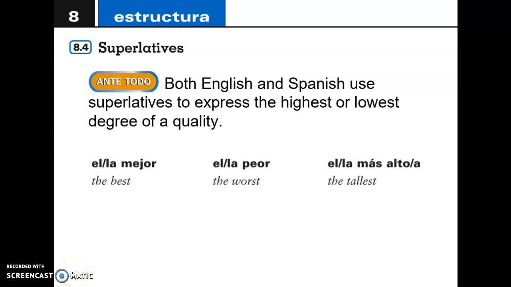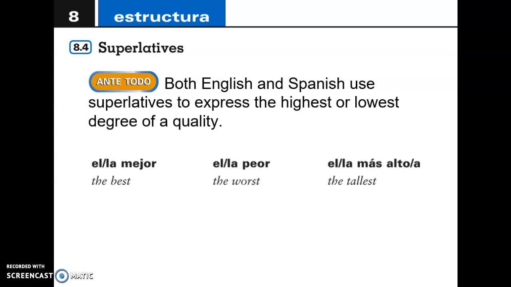Hola estudiantes, este es el tema 8.4, los superlativos. En inglés y en español usamos superlativos. So this means that both in English and Spanish and many other languages we use the forms called superlatives. And these forms are used to express the highest or the lowest degree of a quality that we are mentioning, right? A characteristic that we are giving to some item, to some place, or to some person.